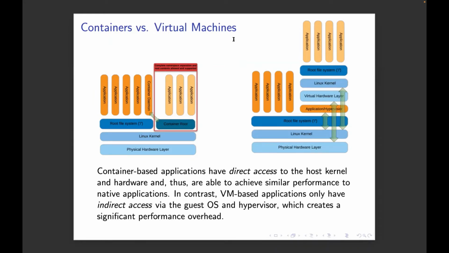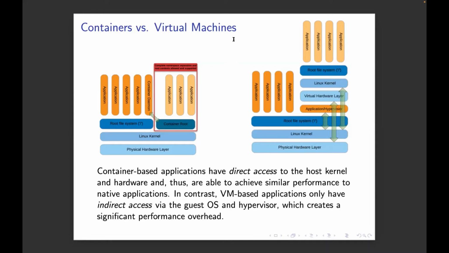When you're running in a virtual machine, you in general have this overhead layer, not only of the guest operating system your application might be running on, but also a virtual layer emulating the hardware above the actual physical hardware. This hypervisor or hardware layer is abstracting away a lot more from the underlying host system and the hardware underneath.